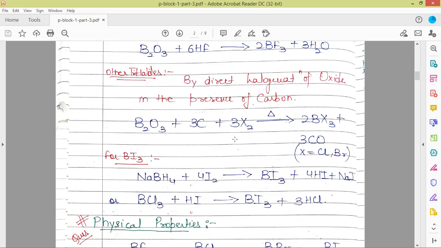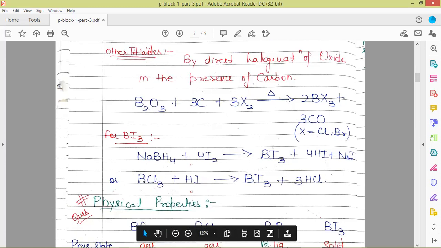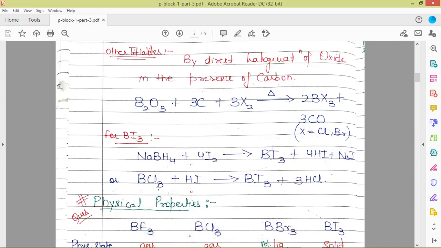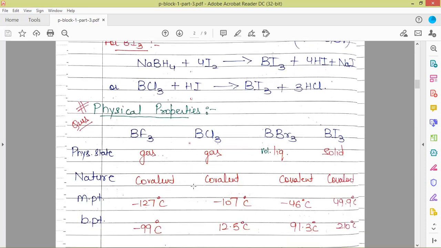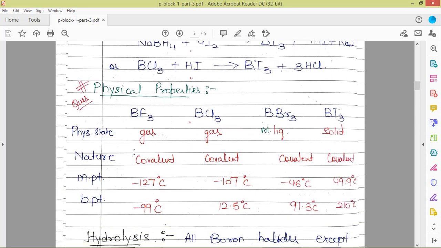For the preparation of boron triiodide, sodium borohydride reacts with iodine to give BI3. Also, boron triiodide can be prepared from boron trichloride, which is reacted with hydrogen iodide to give BI3. Now, coming to the physical properties of trihalides: BF3 is a gas, BCl3 is also gaseous, BBr3 is a volatile liquid, and BI3 is a solid.